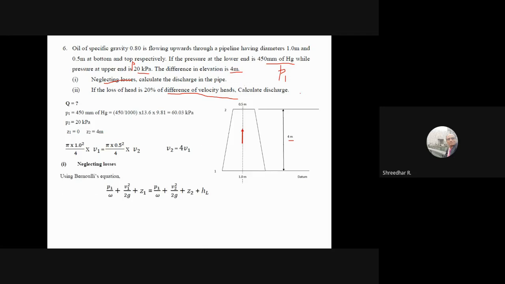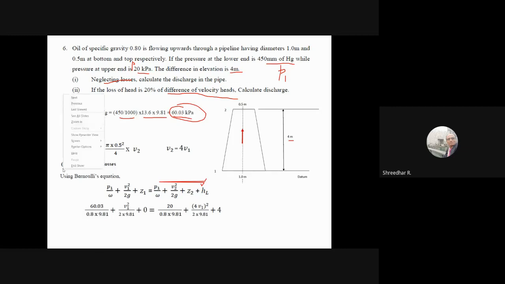Since the flow is taking place from 1 to 2, I have added head loss to section 2. Please note, add loss to section 2. Now you know the pressure at each of the points. See here, I have converted into meters. This is the specific weight, so I got kPa, but the specific weight should be taken very carefully because oil is flowing. This is only to convert into pressure. After that, you should divide by 0.8 into 9.81. That's what I have done. So 60 I have taken and divided by 0.8 into 9.81. V1 square I kept as it is.